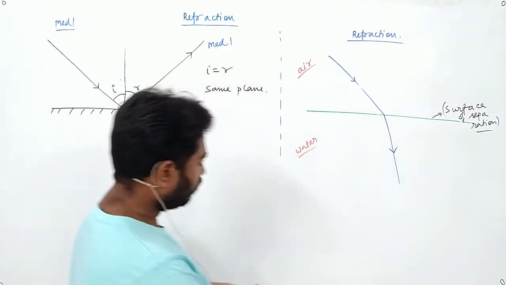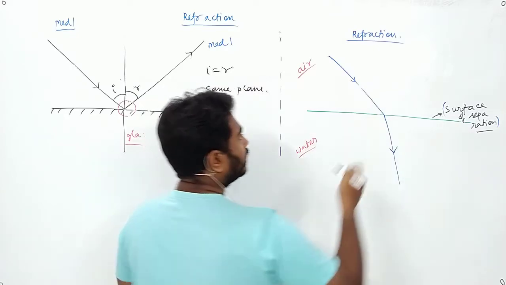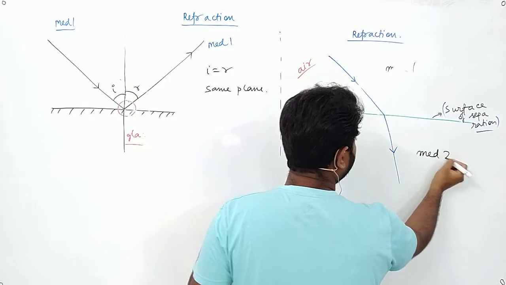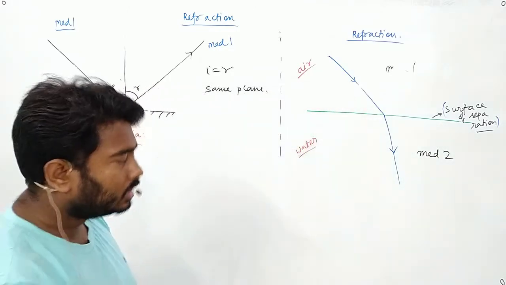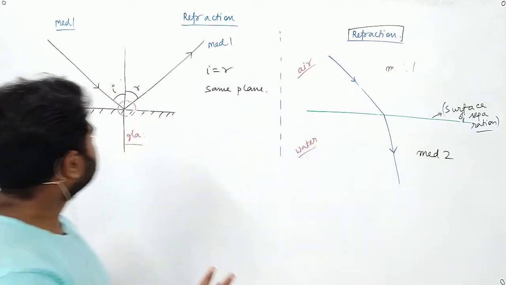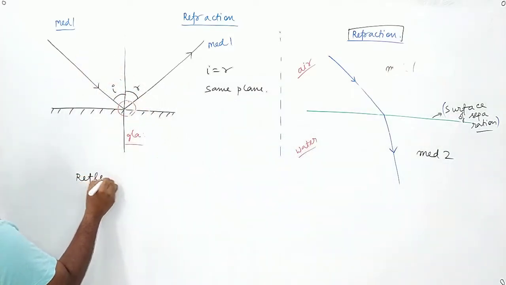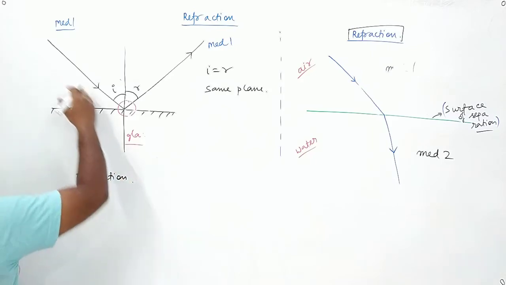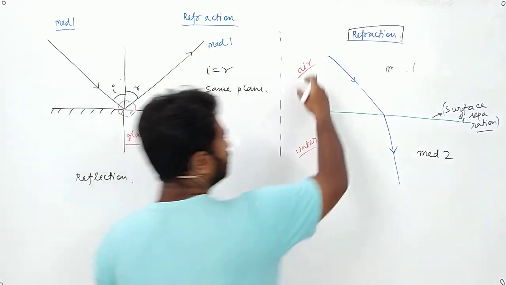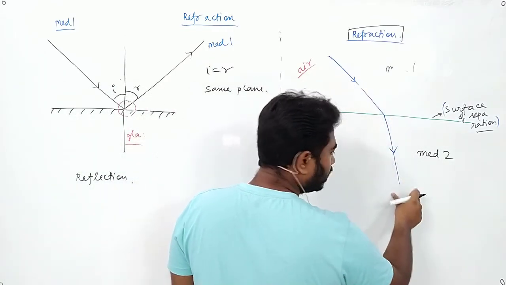This phenomenon, when a light ray moves from medium 1 to medium 2, we call refraction. So the two basic things: in reflection, the light moves back in the same medium. In refraction, the light penetrates the surface and moves into the other medium.